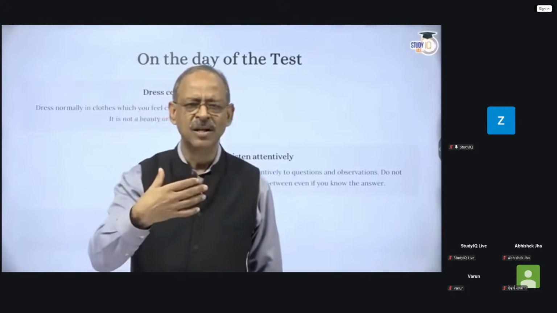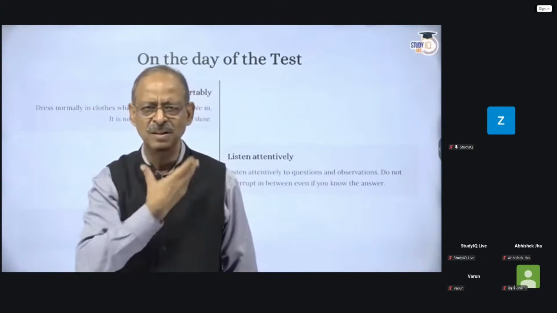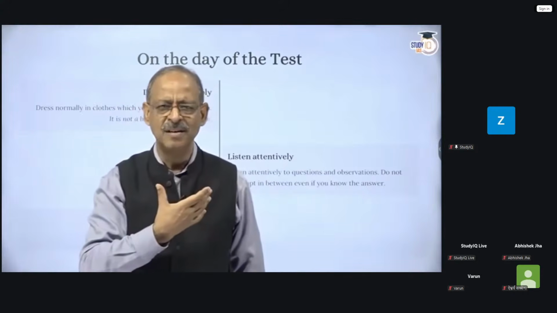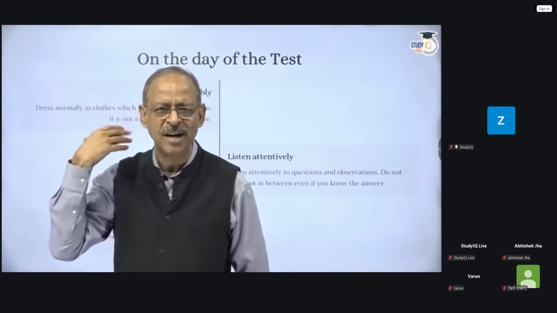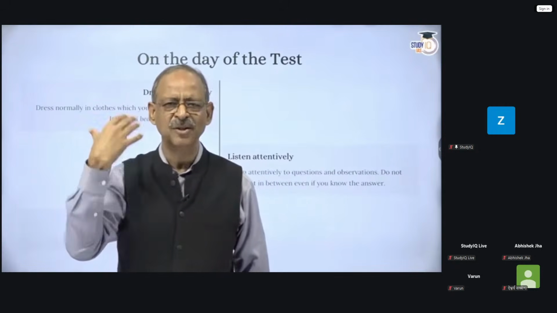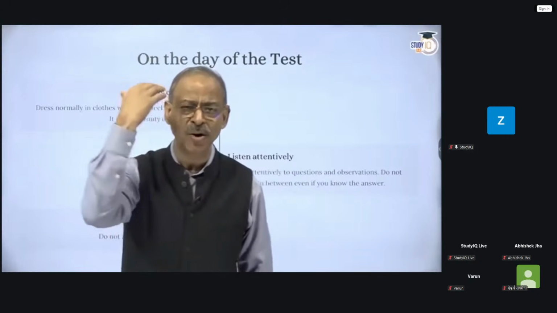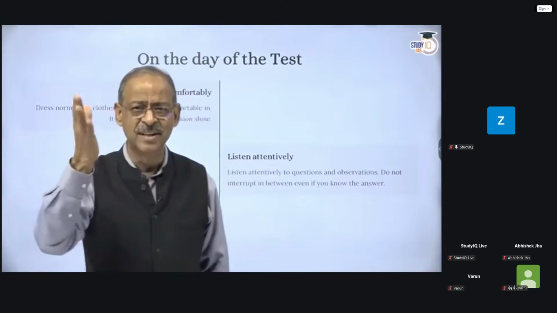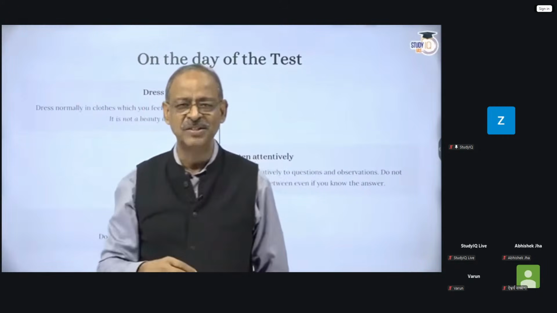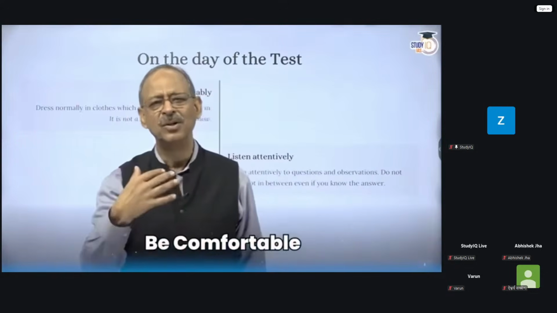For males also, if you sport a beard, then it should be trimmed. It should not be a flowing beard. If you have a typical hairstyle, these days a variety of hairstyles have come. My suggestion is go with a normal hairstyle. And if you do want to go with those spiked hair or whatever, you should be prepared for some questions. So it's for you to take a call on what you want to wear, but be comfortable with whatever you go in.